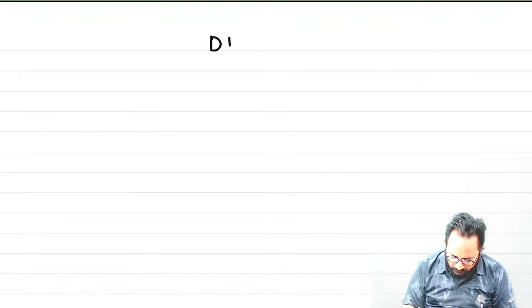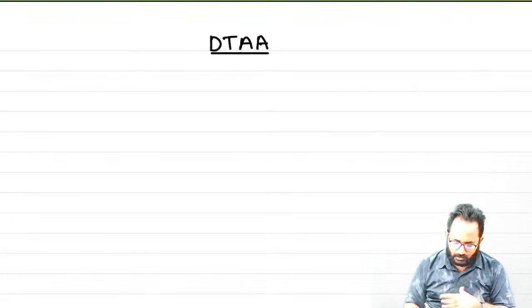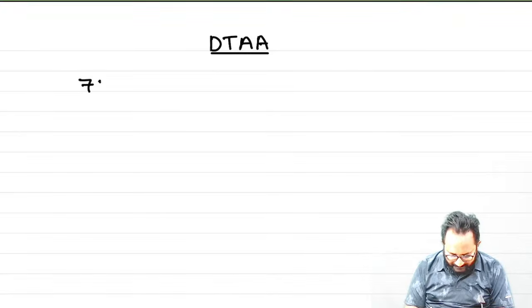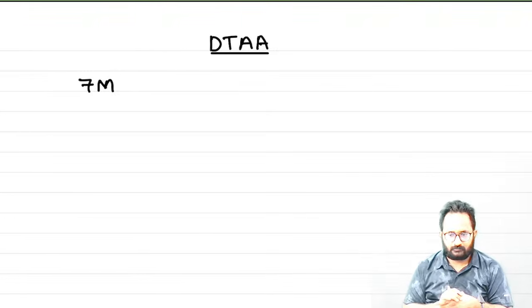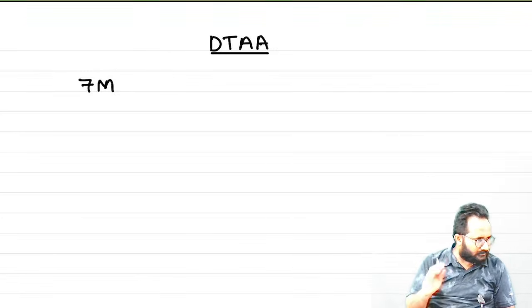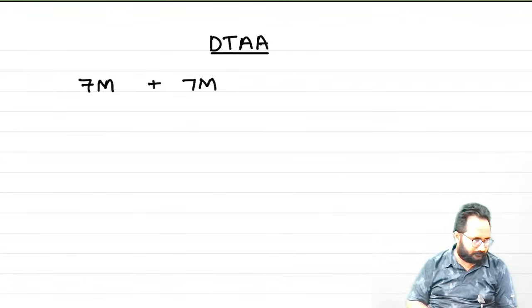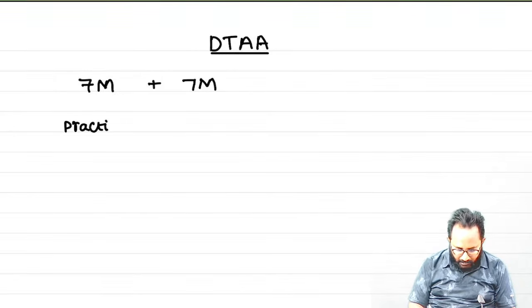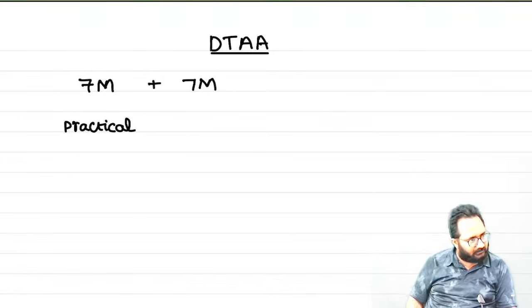Sir, how many marks can we expect from the Double Taxation Avoidance Agreement chapter? Definitely one 7-mark practical question you can get, and definitely they are going to give one more 7-mark theory question. That is what is important in this chapter. If you cover only practical questions in this chapter, you are going to get only 7 marks.